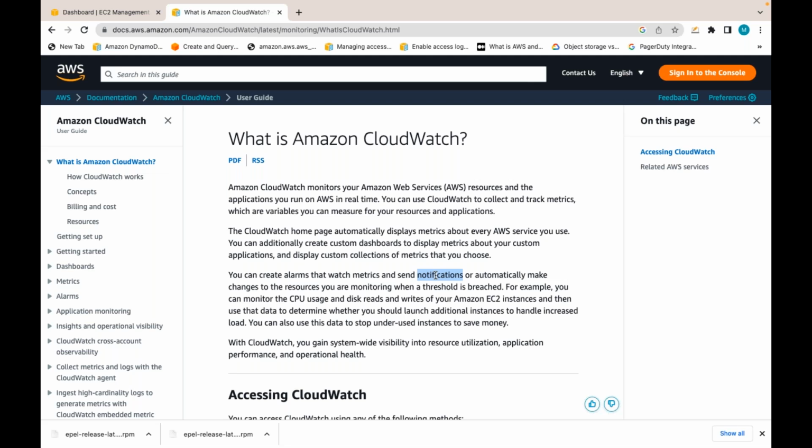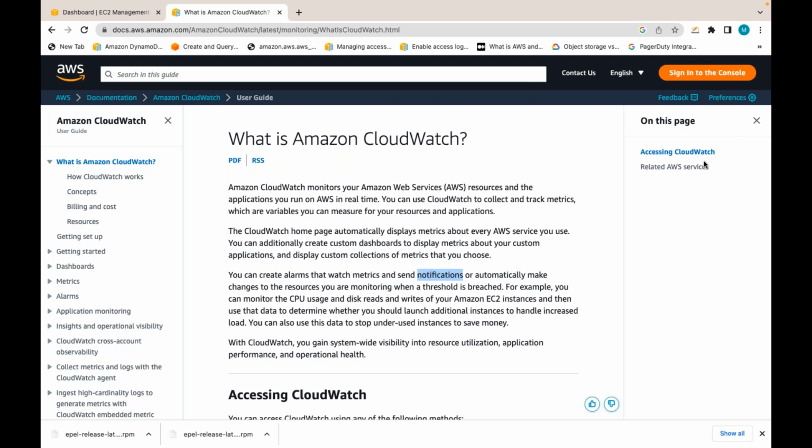Let's say I have one EC2 instance, and CloudWatch is collecting the metrics of that EC2 instance, like CPU utilization, network utilization, like that. Based on those metrics, I can create an alarm, kind of a condition: if the CPU utilization is greater than 80%, what action do I have to take? I can do that by creating an alarm. That alarm can be sending a notification. Using a CloudWatch alarm, you can send the notification based on some condition, some metric threshold value.